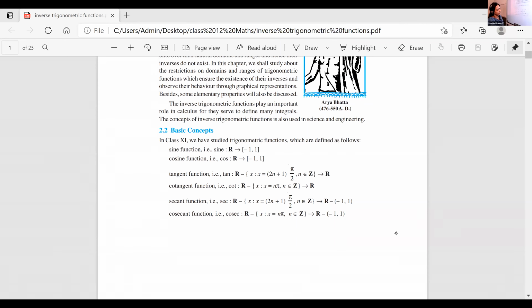Talk about sec. What is sec? Aryan, how is sec defined? What is the definition of sec? Sec x is... Nandana. 1 by cos x. Yes, very good. It is 1 by cos x. Sec x is 1 by cos.